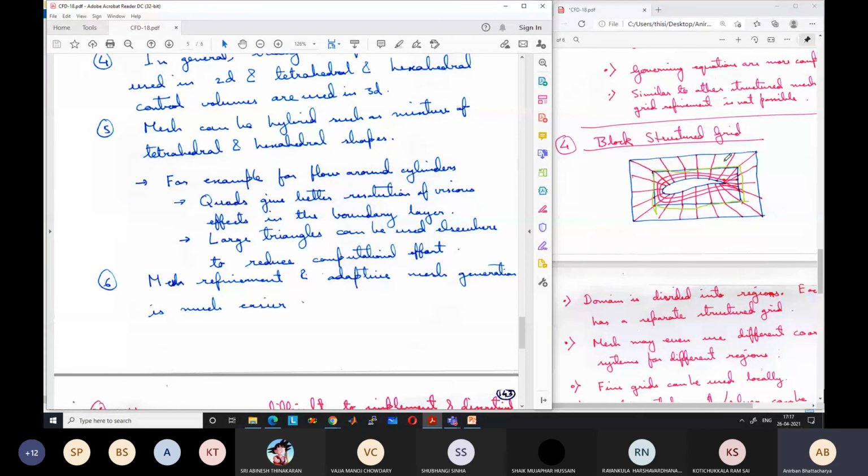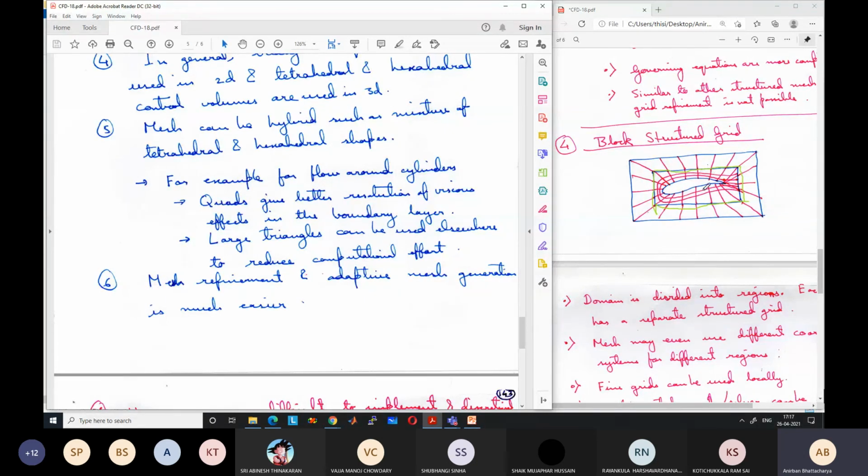So if something is moving, for example, if the aerofoil is moving, flapping, going up and going down like a bird wing. If I want to simulate the wing of a bird, the bird is flying and its wing is flapping. At one instant of time, the aerofoil structure will be upward. In another instant of time, the aerofoil structure will be downward.